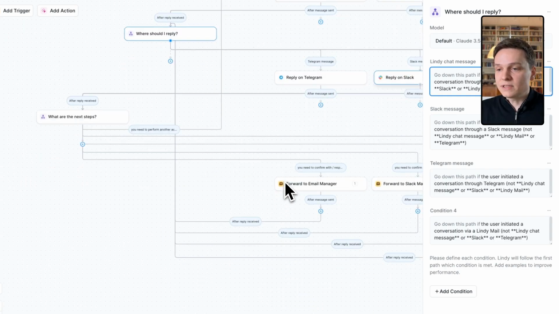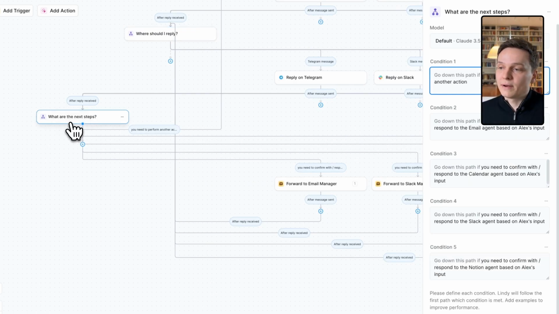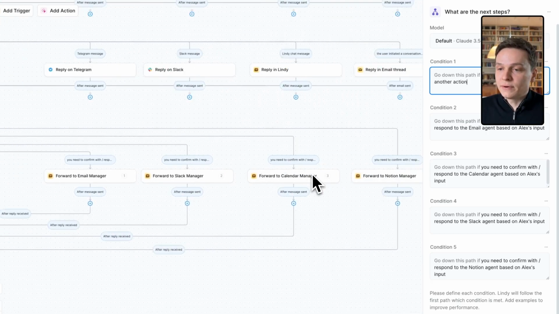What happens afterwards? If the task still requires some follow-up steps, this is where we're going to have this additional condition. So what are the next steps? Depending on what we need to do, it might start with a Notion query, but it might need to end with a Slack message. That is this condition here. This is what is going to define whether we're going to route to a different sub-agent next. Depending on what we need to do, we're going to have the forwarding made to a different agent.